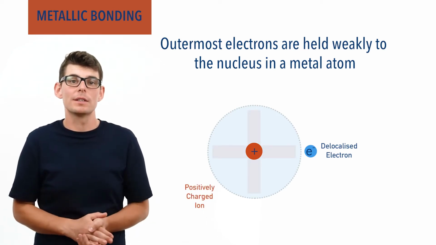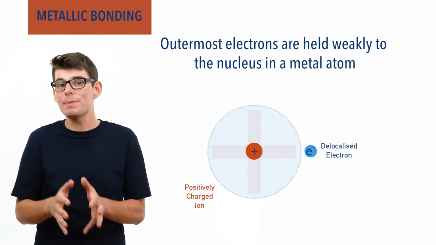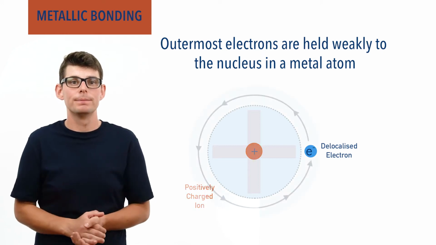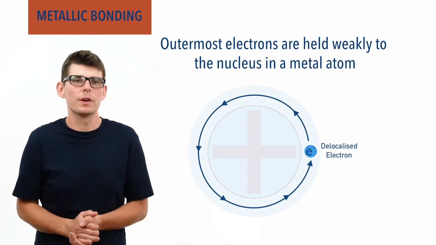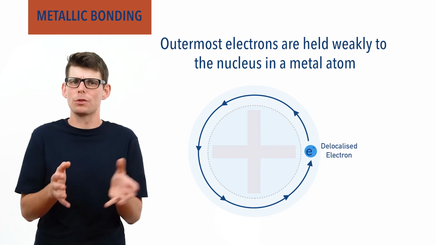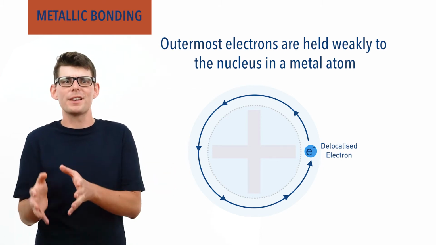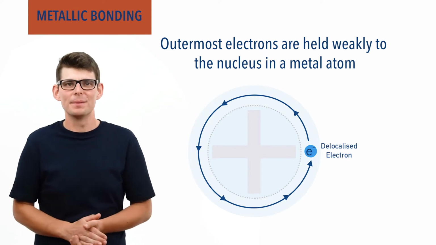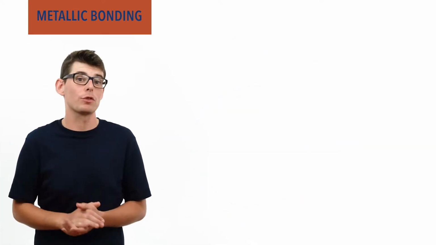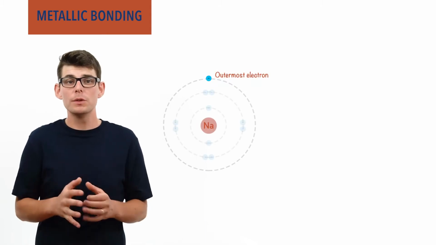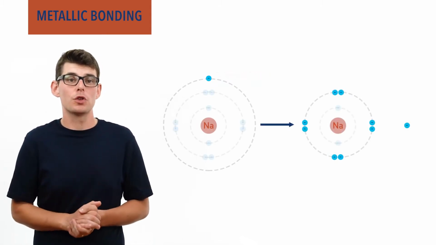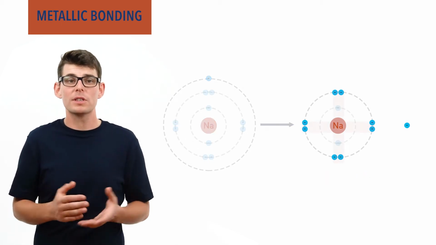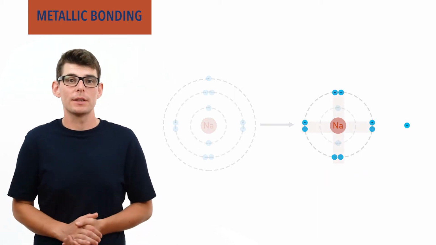The delocalized electrons from the metal atom will still be attracted to the positively charged metal ion and remain close by. This can seem strange at first. Electrons leave an atom's electron orbitals, and yet the electrons stay close to the ion formed. Let's have a look at sodium as an example. Sodium has one electron in its outer shell and wants to lose an electron to get that stable configuration of 1s2, 2s2, 2p6, forming a positively charged sodium ion in the process.